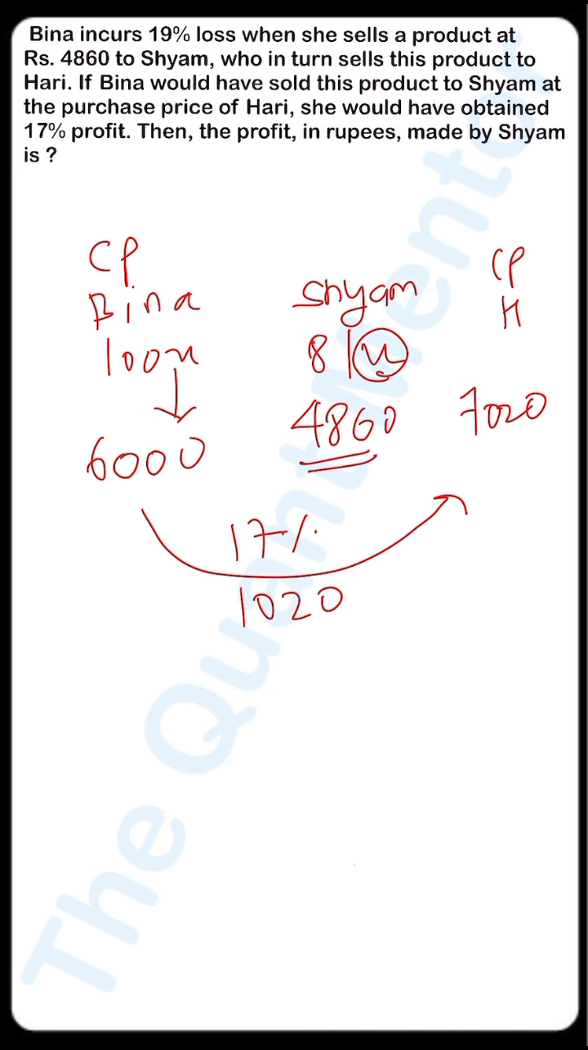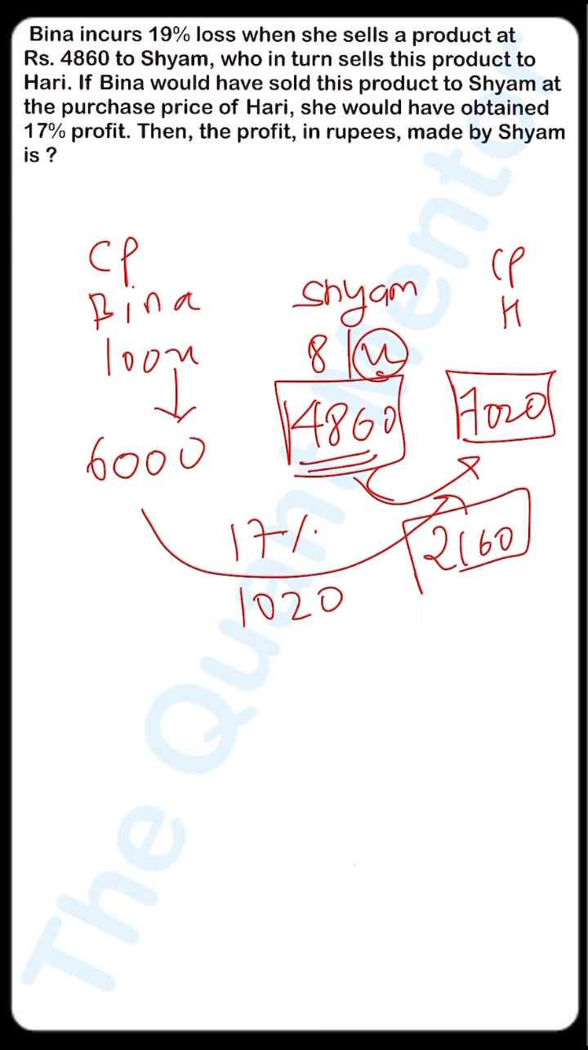Then the profit in rupees made by Shyam is selling price 7020 minus the cost price 4860. This is 2160 rupees, the answer to your question.